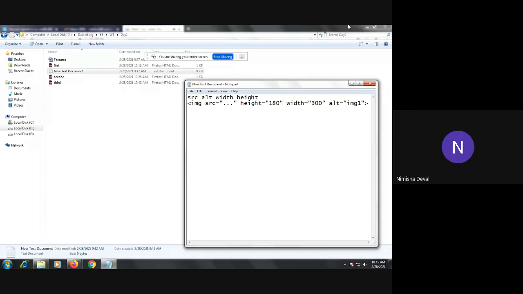There is no necessity to close it, like our anchor tag, there is no necessity to close it. You can directly use it in your program. So for that we will see one program also. We will see one program for the same.